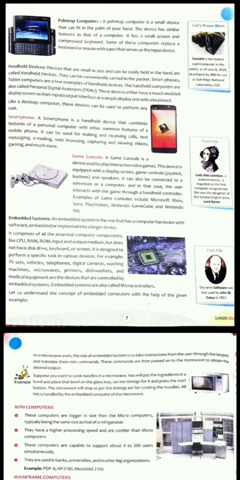So you can connect your game console to a television and you can play your game with the game controller on your television.